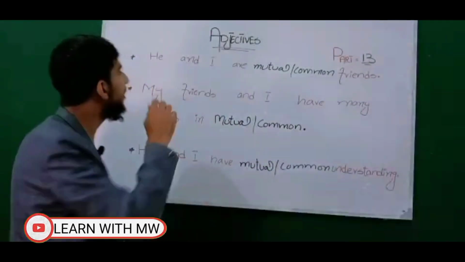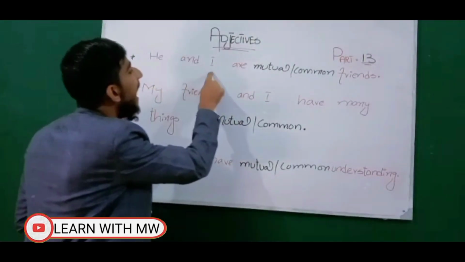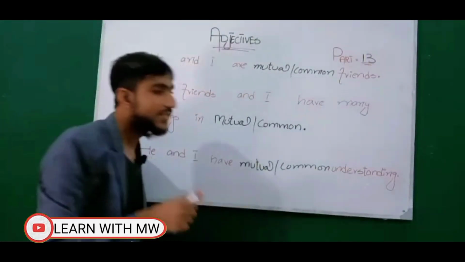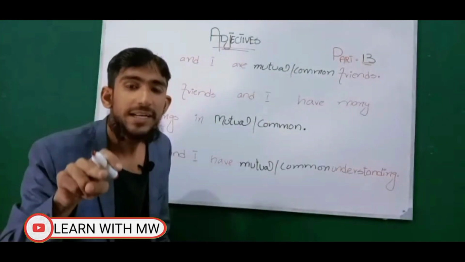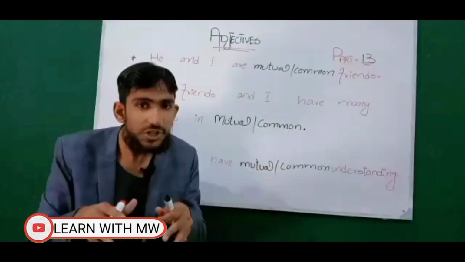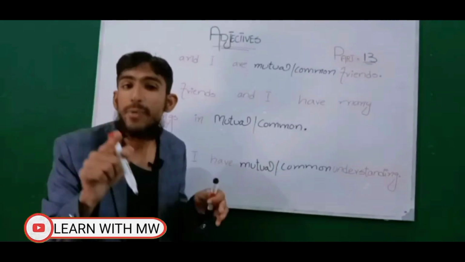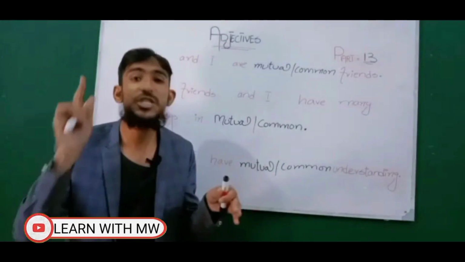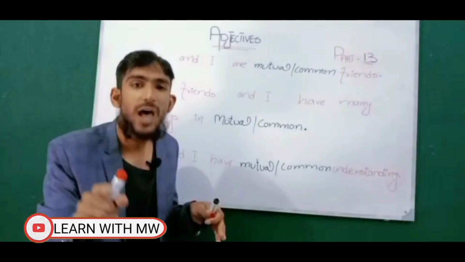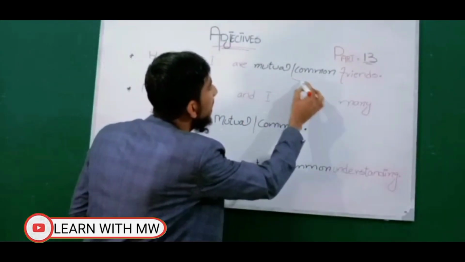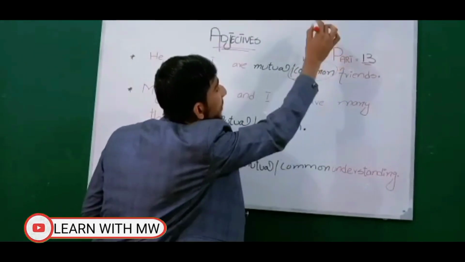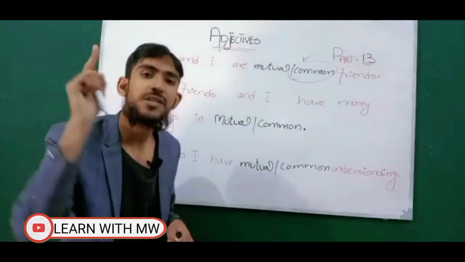So let's resolve this problem. He and I are mutual or common friends. Me and my friend have a joint position. That's why in this sentence the term common is correct.